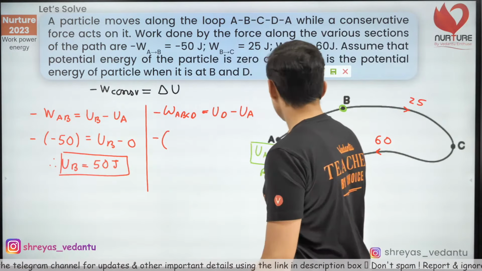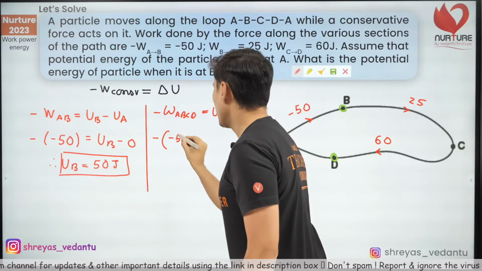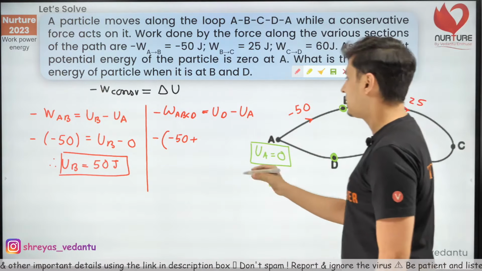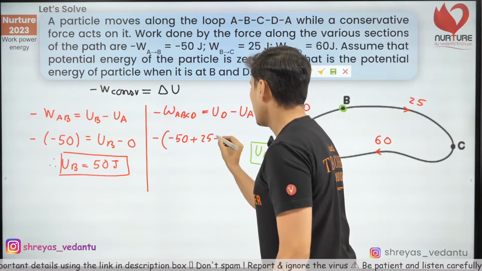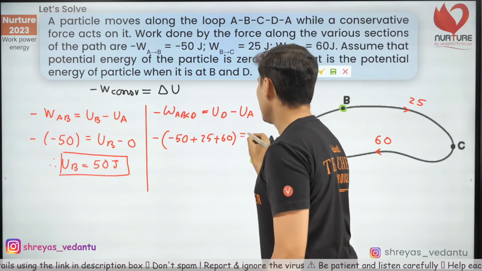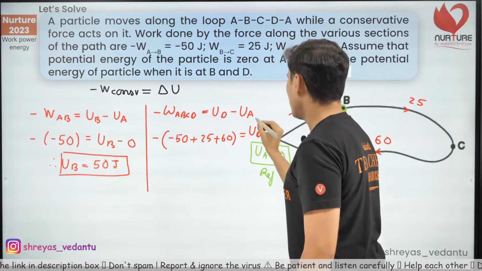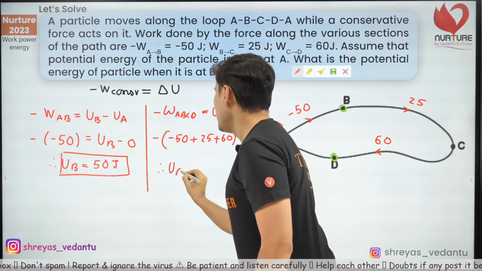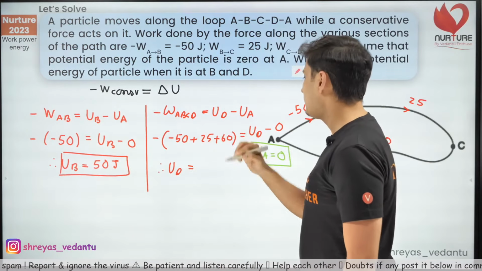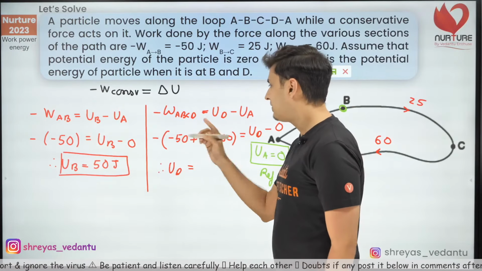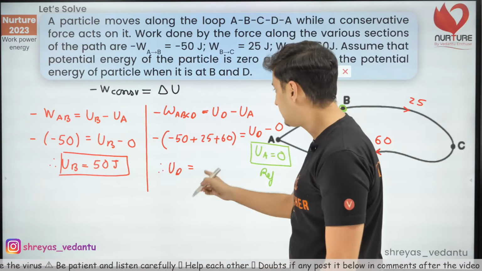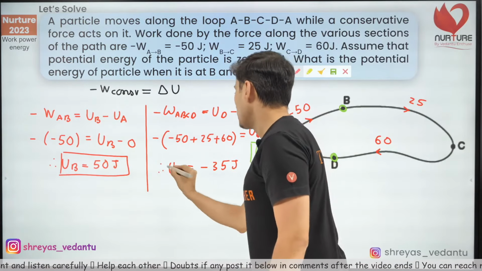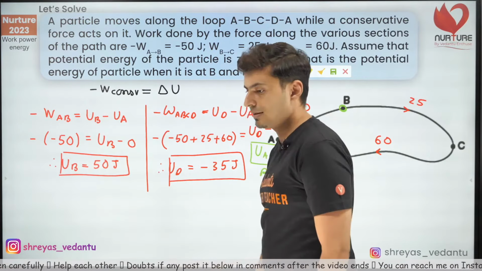That's simple. That's minus 50 plus 25 plus 60. This will be equal to UD minus UA, and UA is 0. Therefore, UD will be 25 plus 60, that's 85, 85 minus 50, that's 35. So minus 35 joules. That is the final answer.